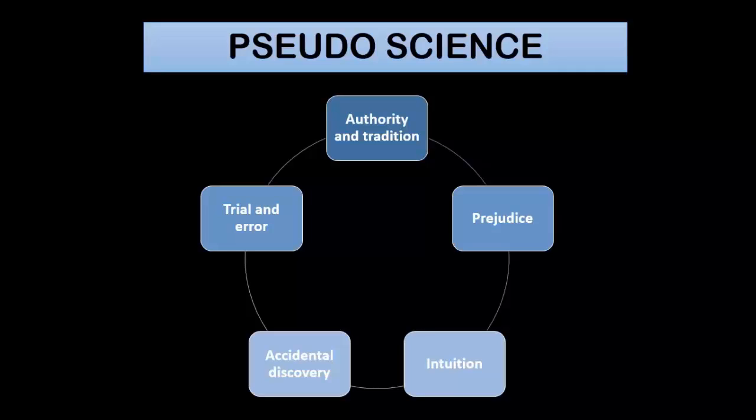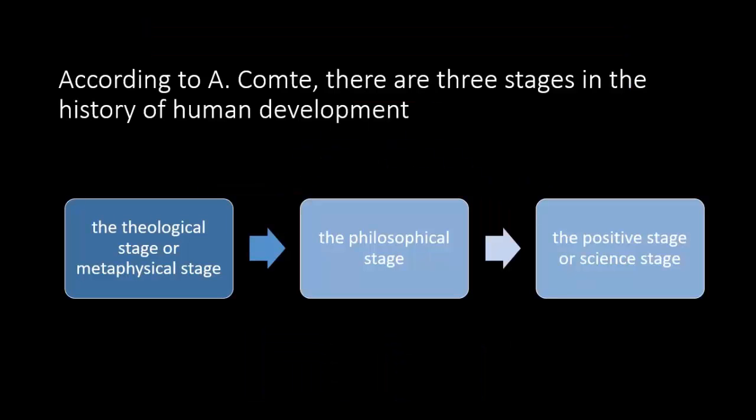Pseudoscience. The way to obtain knowledge using the pseudoscience approach is to rely solely on feelings and beliefs, without a careful thought process, so the percentage of truth can still be categorized as low. The knowledge obtained can be right or even wrong, such as the way of authority and tradition, prejudice, intuition, accidental discovery, and trial and error.